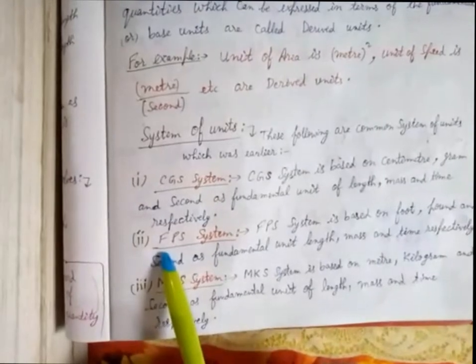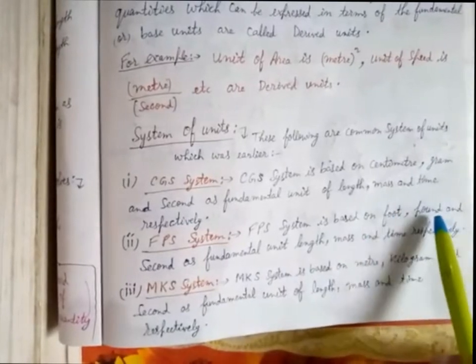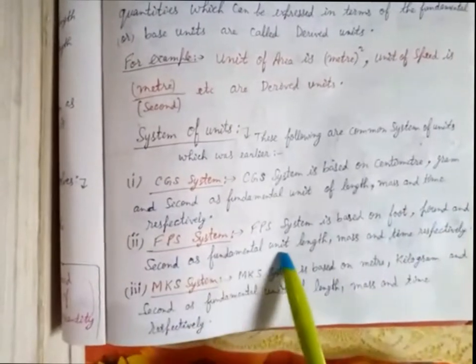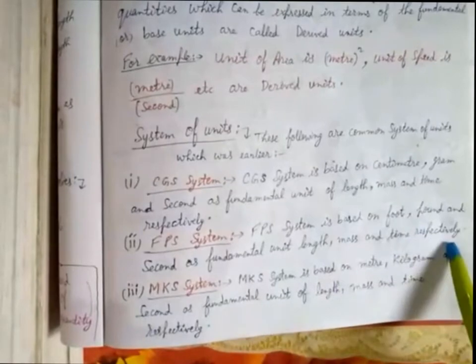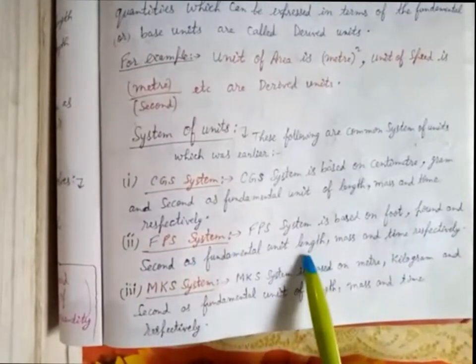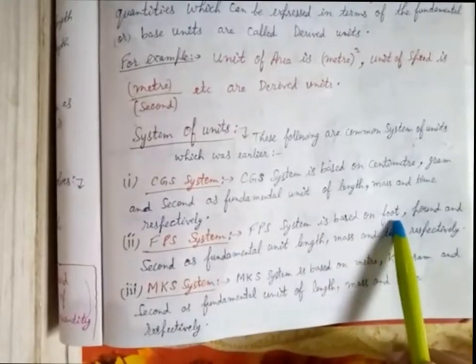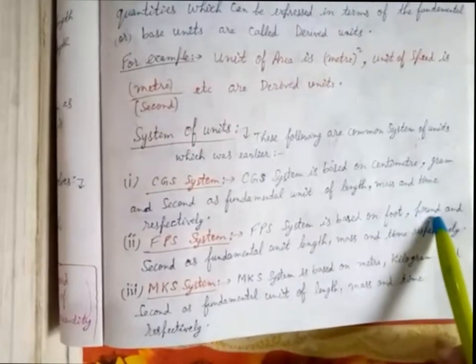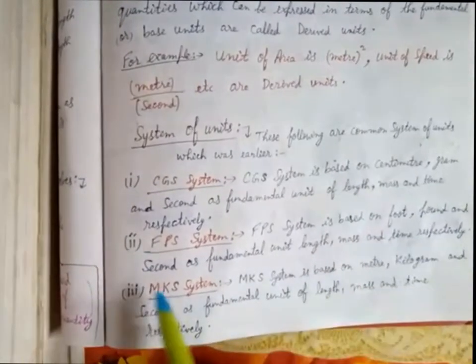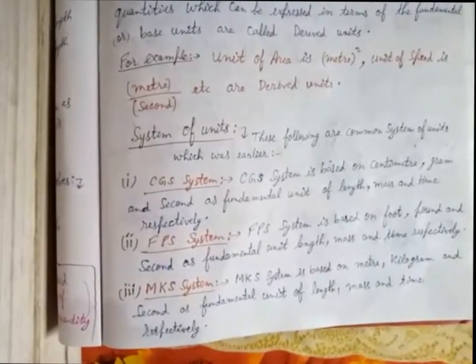The second system was the FPS system. FPS system is based on foot, pound and second as fundamental units of length, mass and time respectively. So in the FPS system, for length, foot was the fundamental unit, for mass, pound was the fundamental unit, for time, second was the fundamental unit.